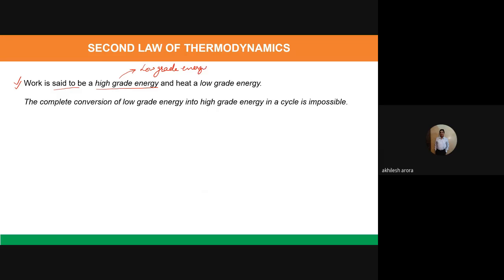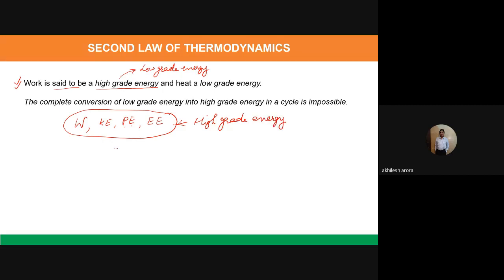So if we take work, kinetic energy, potential energy, or electrical energy, all these are high grade energies.